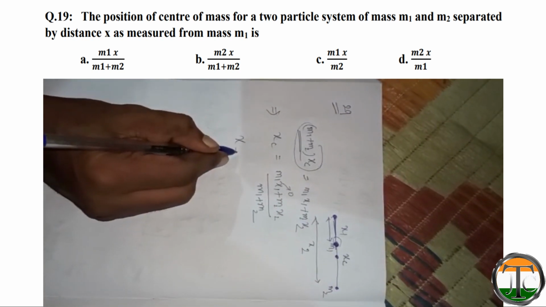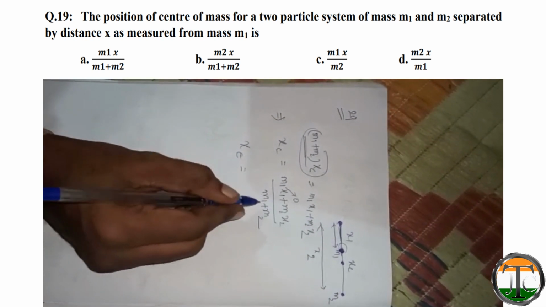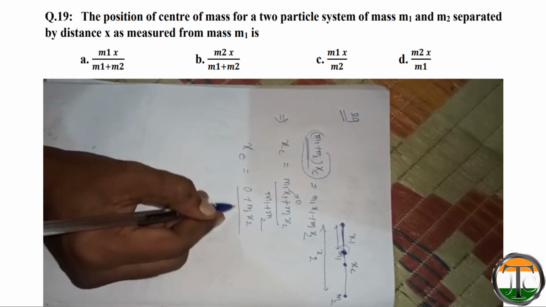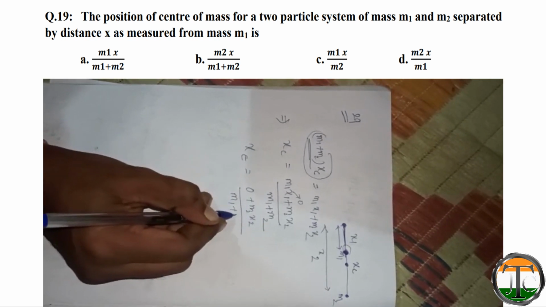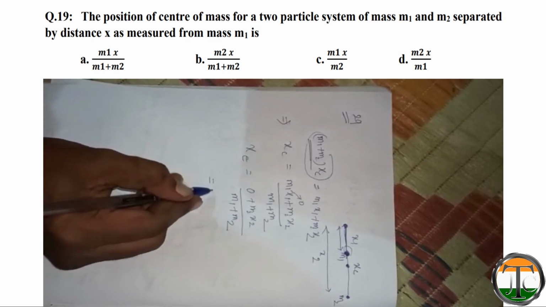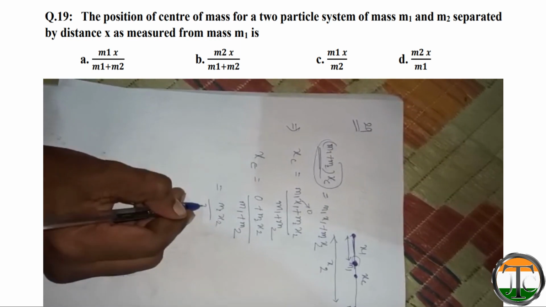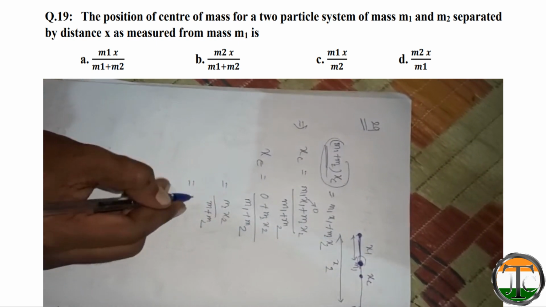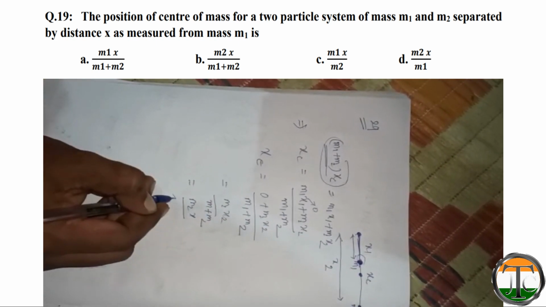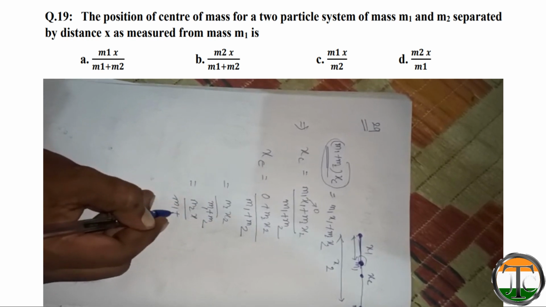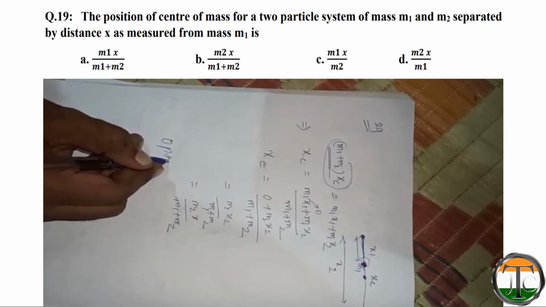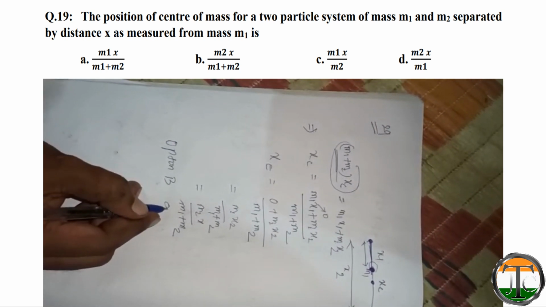Then xc will be 0 plus m2 x2 by m1 plus m2. That will be m2 x2 by m1 plus m2. Here x2 is given as x, so m2 x by m1 plus m2. So option B will be the answer.